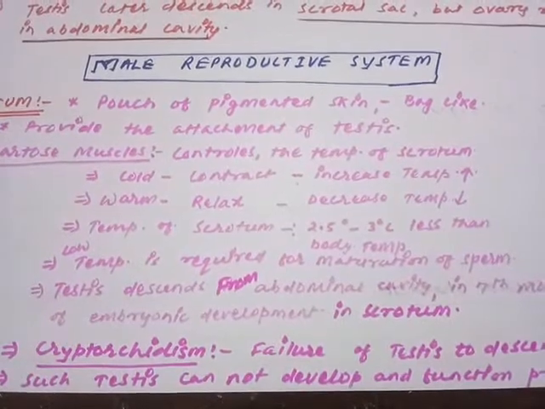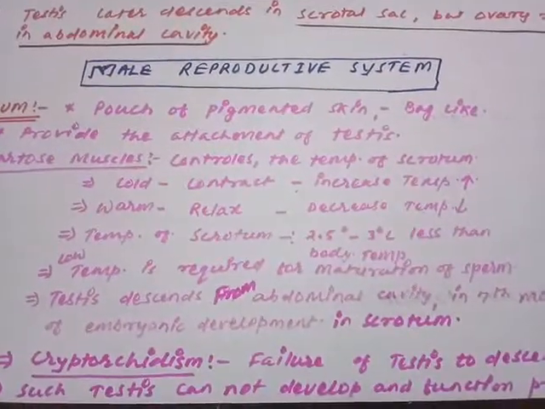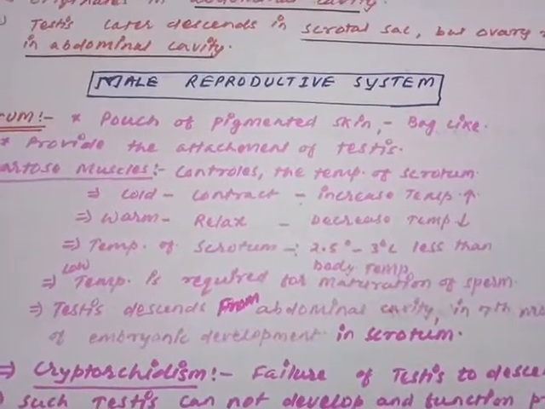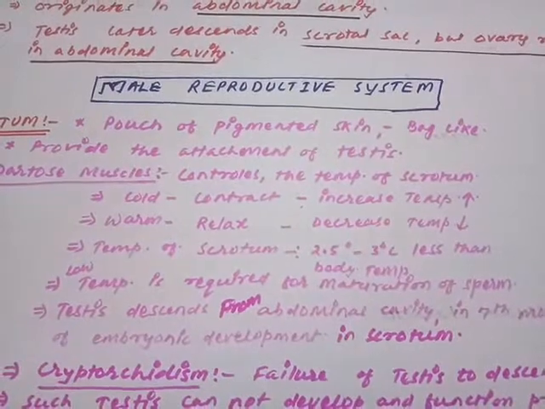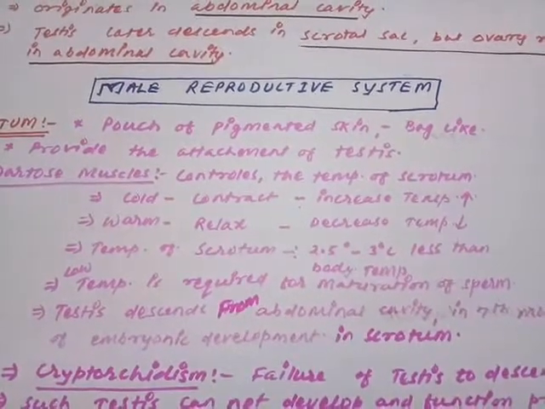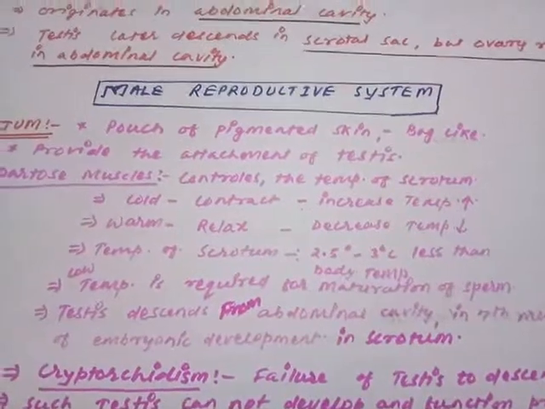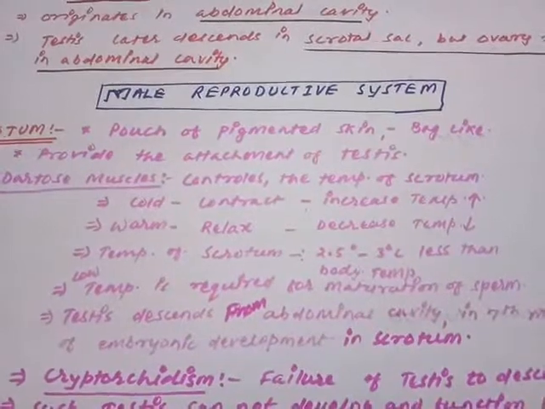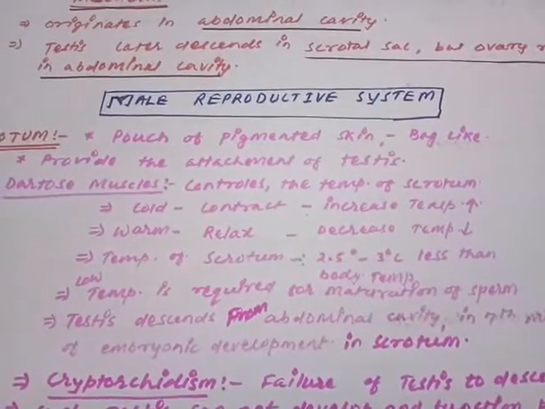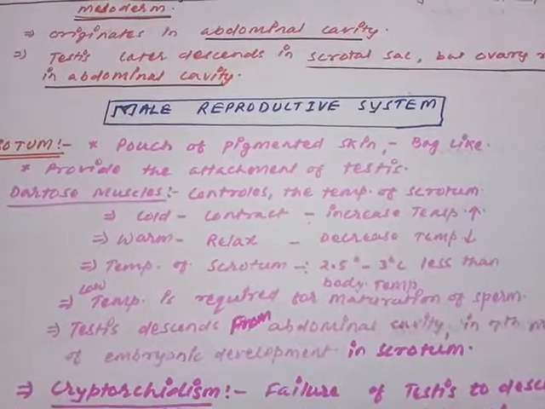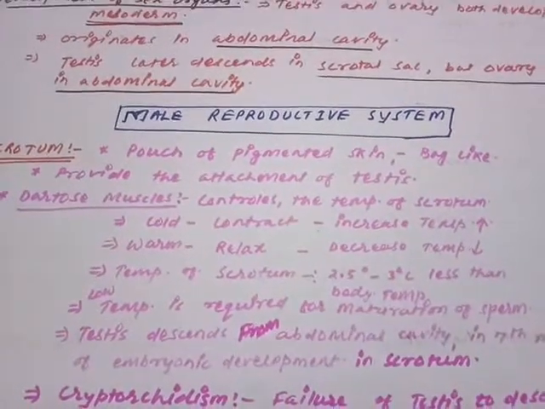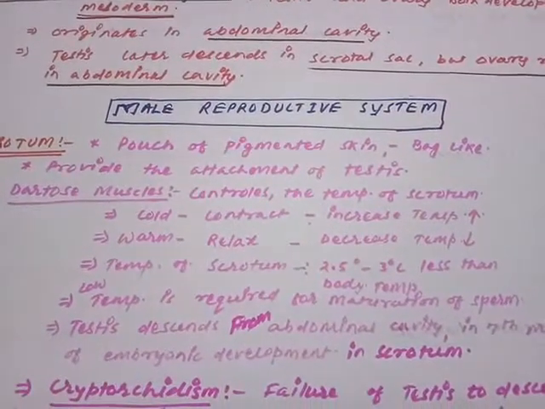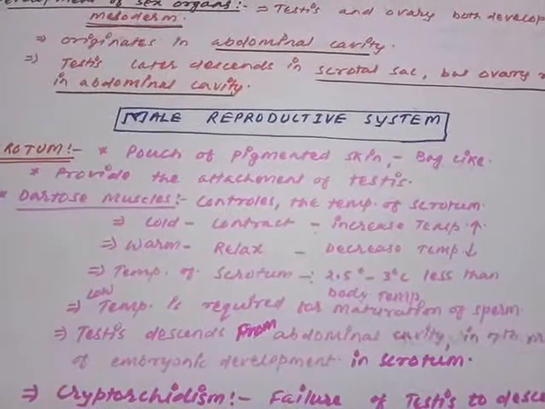Are you getting my point? Remember, the spermatozoa can be produced at the normal body temperature, but to mature them, there is a requirement of low temperature from the body temperature, that is 2 to 3 degrees centigrade lower than the normal body temperature. So are you getting my point? स्पर्मेटोजोआ का, स्पर्म का डेवलपमेंट नॉर्मल बॉडी टेम्परेचर पे हो सकता है, but to mature them, कम टेम्परेचर की ज़रूरत होती है. उसको मैच्योर और फंक्शनल स्पर्म बनने के लिए कम टेम्परेचर की ज़रूरत होती है. That temperature should be 2 to 3 degrees centigrade less than the normal body temperature.